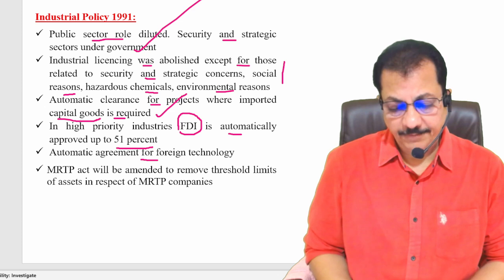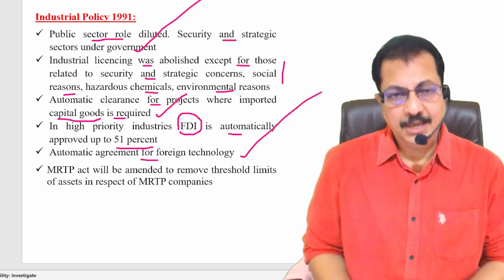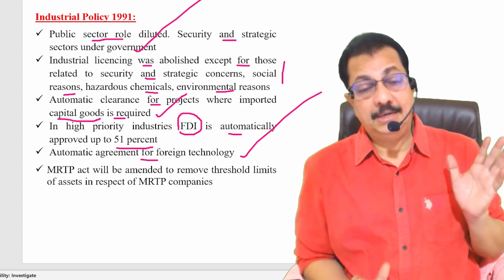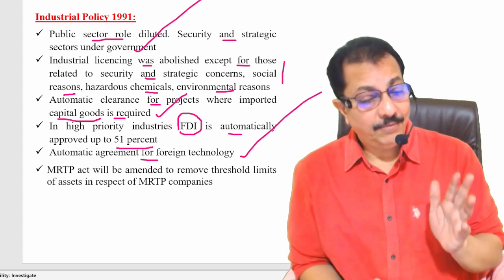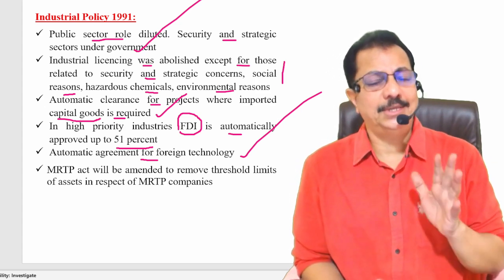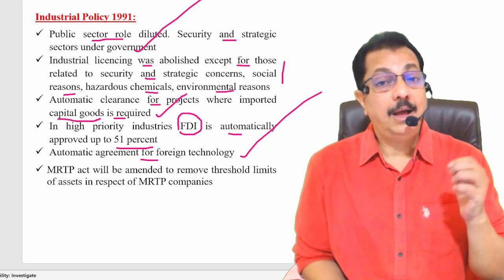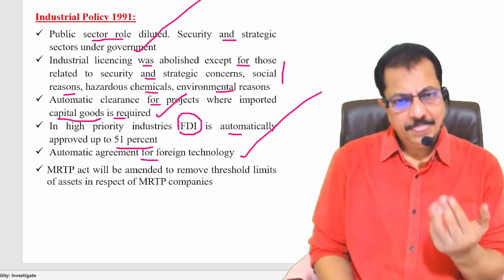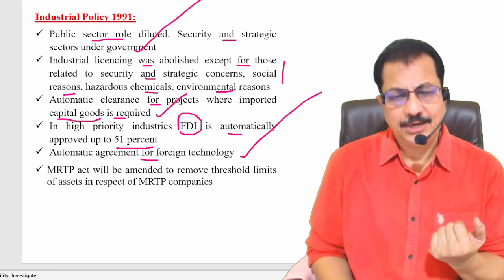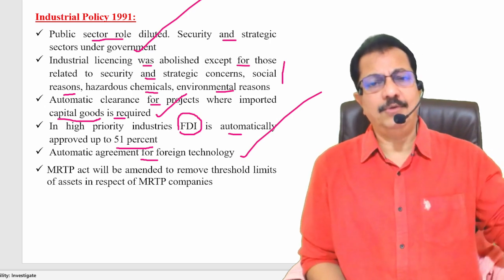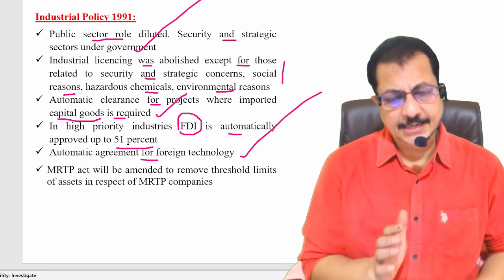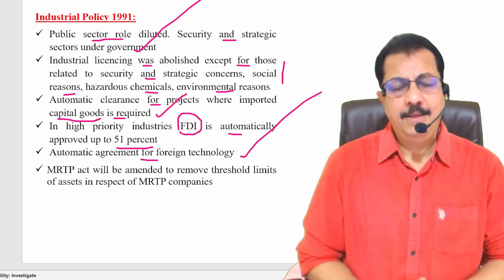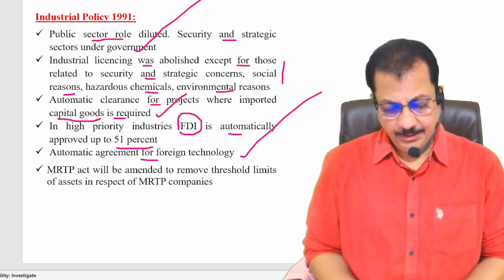There is automatic agreement for foreign technology, because foreign technology is a must. By 1991, whatever technology existed in India was considered obsolete and outdated. Clear? Obviously you need to have the latest technology. So wherever you have the latest foreign technology, that can be adopted or imported through automatic agreement.